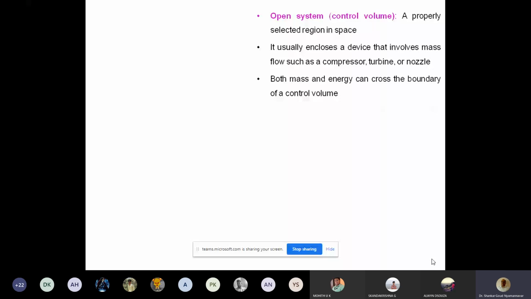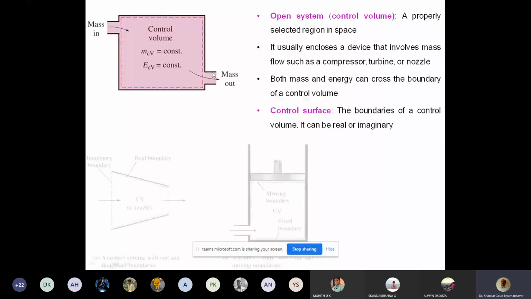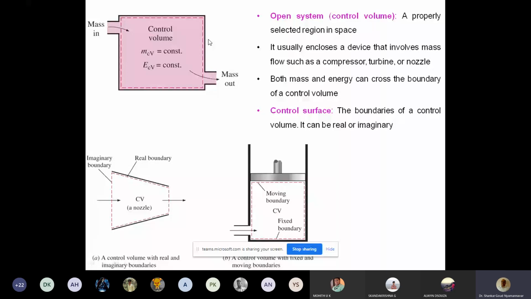So as we were discussing, an open system is a properly selected region in space. It can have a physical boundary or an imaginary boundary. So if you see here, the boundary is real, a physical boundary. When I see this portion, here also it's a boundary, but it is not real, it's imaginary. So material is flowing from here. In other places material is contained, gases cannot escape from this portion. Here material is entering, gases are coming, or liquid, whatever it is. But here the boundary is real.